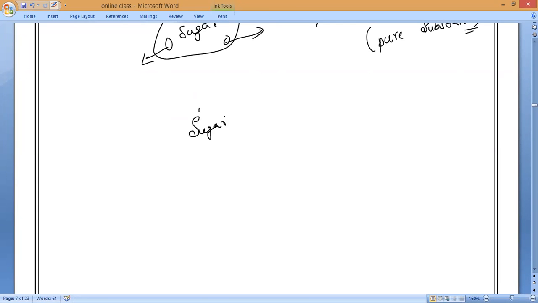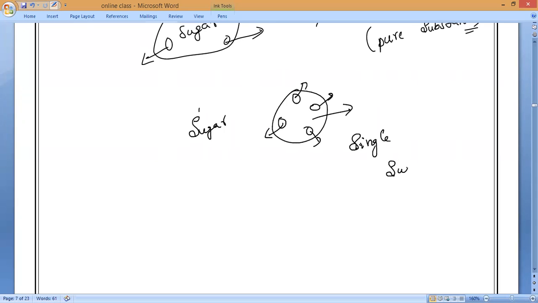Now I have given sugar. Mithakshri, is it possible to separate any other component from it? No, sir. You can take from here, here, here, anywhere, and you'll get only a single substance. What is the substance? Only sugar can come. Understanding? So that is why it is not possible to separate another component.